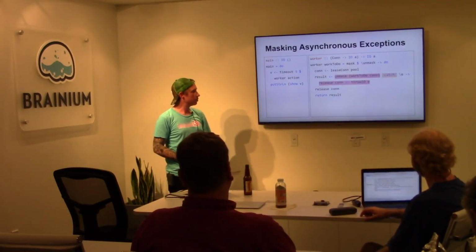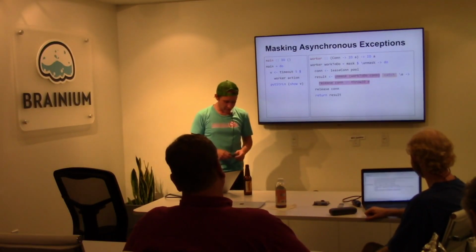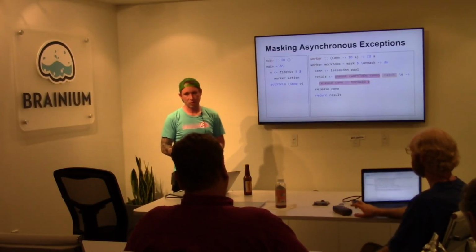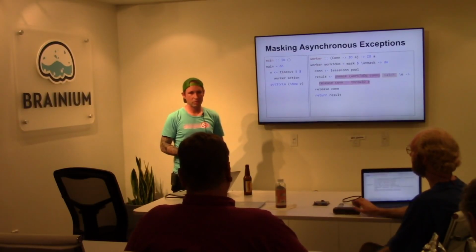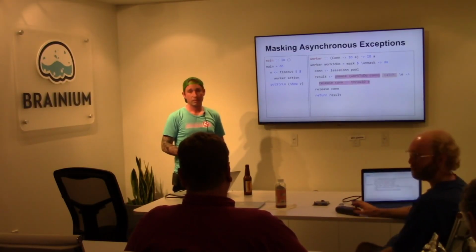Cool. I learned a lot about how this stuff works just by digging through the source code of Control.Exception. I encourage you to do the same thing. Surprisingly readable. Yeah, quite legible.